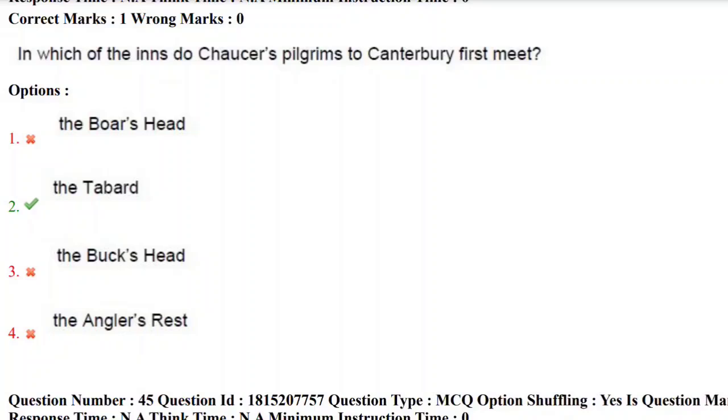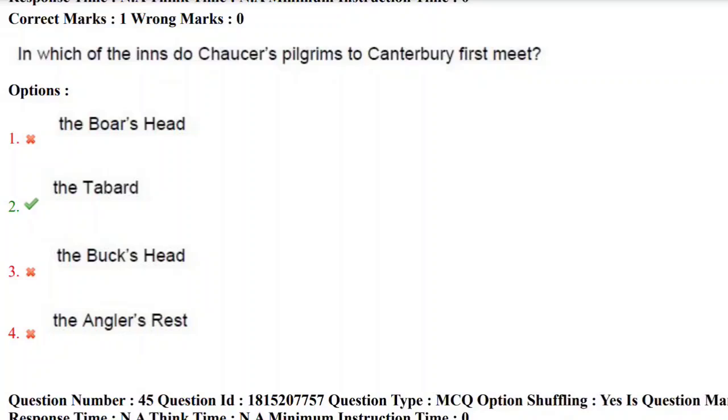Yes, the question is about Chaucer's Canterbury Tales, the famous work, and 28 pilgrims go on a pilgrimage to Thomas Becket's shrine at Canterbury, and they first met at the Tabard Inn. Here they gave us the wrong spelling. The correct spelling is Tabard, the Tabard Inn. So the correct answer here is second option.